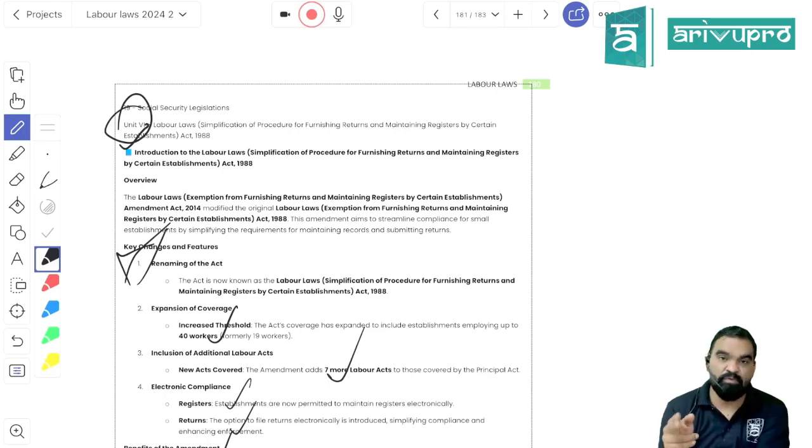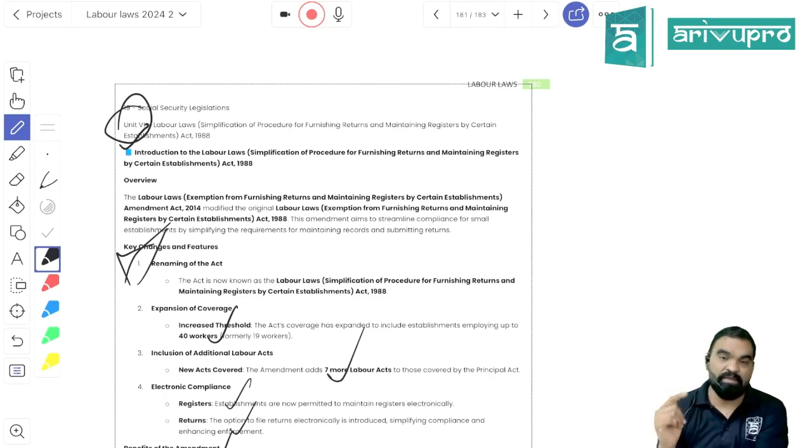Second, you have to keep Form number 2, only by the small establishment. The employee register is not to be kept by the very small establishment. Third is Form number 3, that is a wage register, to be maintained by both establishments, and a wage slip has to be maintained.